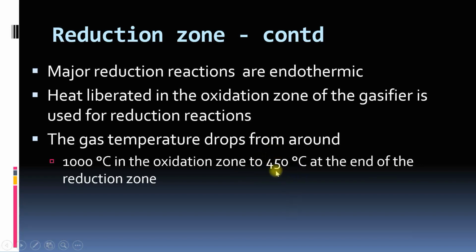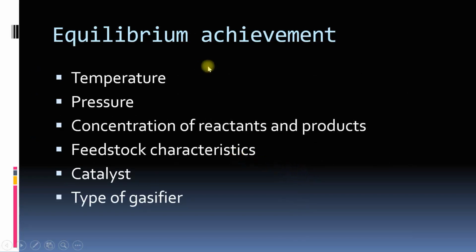As we have talked earlier, there is a lot of sensible heat still left in the gas, which if used in an engine is wasted, because you need to cool down the gas before using it in an engine. Equilibrium of these reactions depends on temperature, pressure, concentration of reactants and products, feedstock characteristics, catalyst, and type of gasifier. We can control these parameters to some extent to get the desired output.